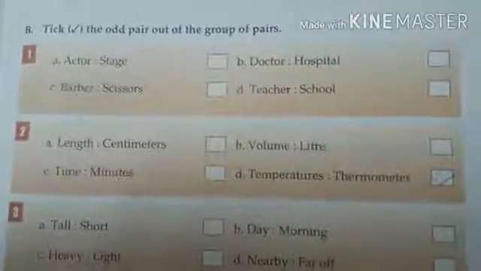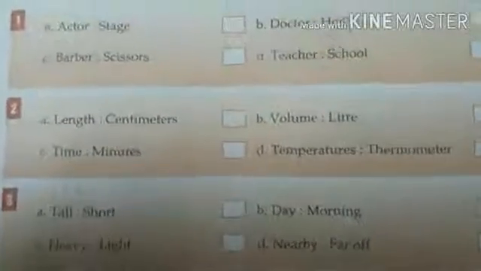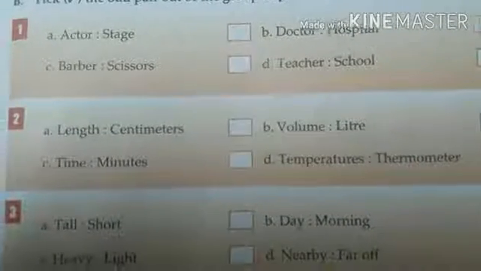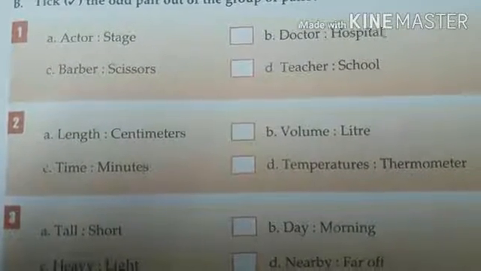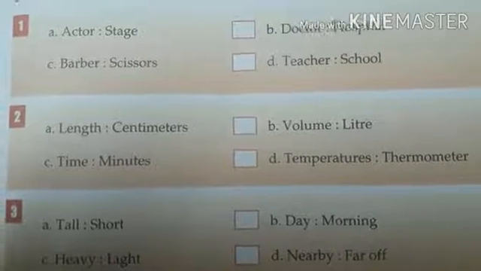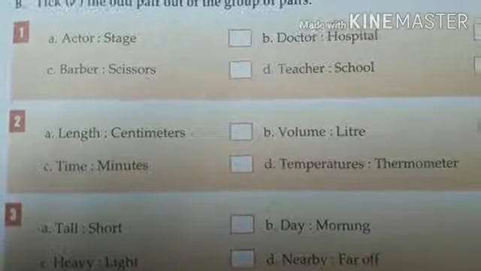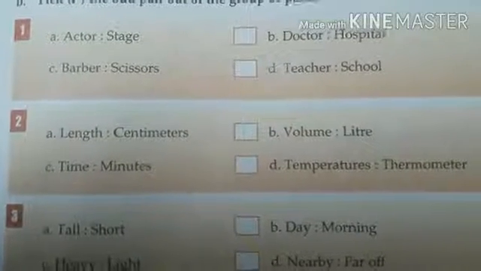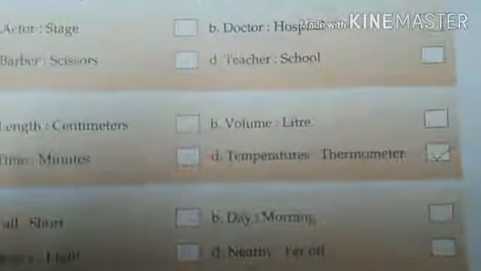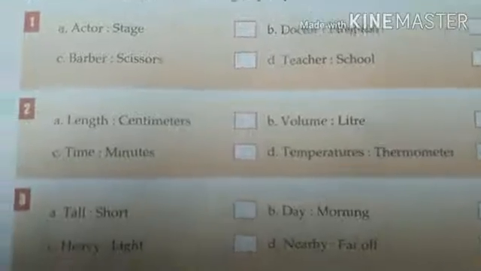Now, tick the odd pair out of the group of pairs. Length, centimeter; volume, liter; time, minutes; temperature, thermometer. Length, volume and time are given with their measuring units, but temperature has been given with a measuring instrument. So it is odd. Tick number D. D is the odd one.